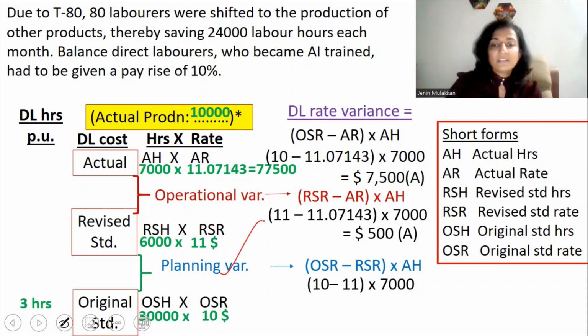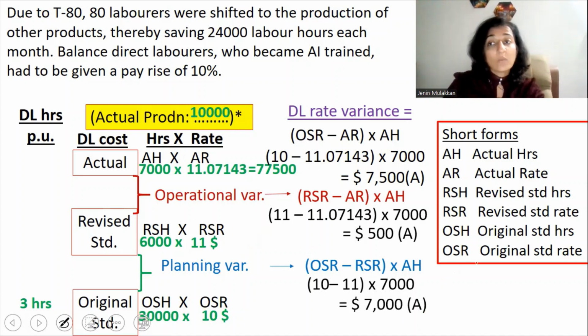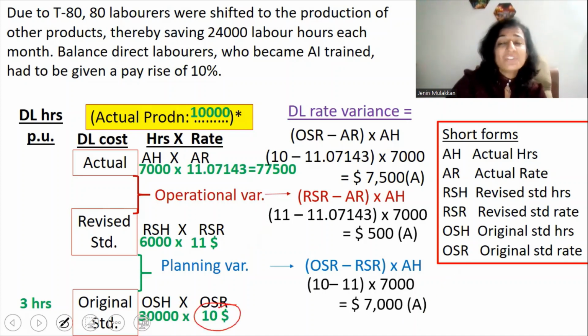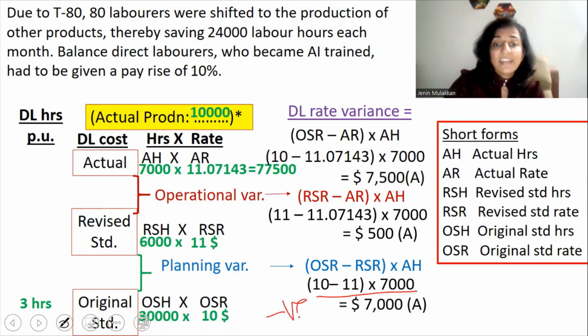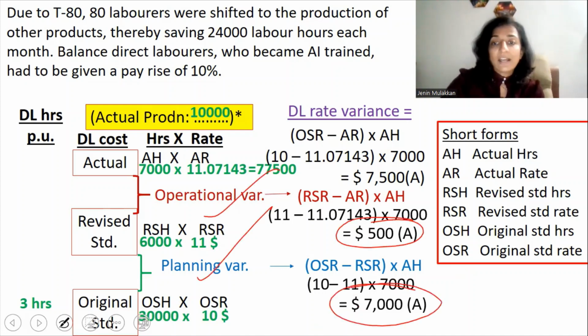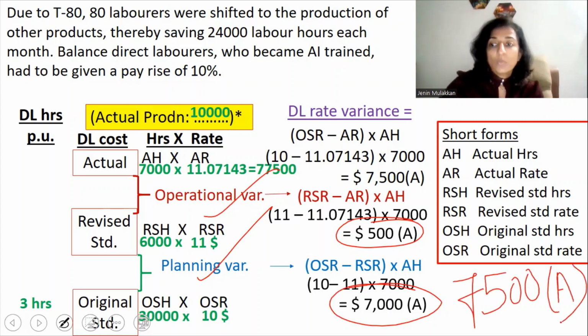And as for the planning variance, it works out to $7,000 adverse. Why is it adverse? Because the original rate was just $10. But when we had to revise, we had to pay $11 per hour to the laborers. So that is causing the adverse variance. And even when you solve this, you end up with a negative balance. So you can confirm that the variance is adverse. And if you have to cross-check, operational variance $500 adverse plus planning variance $7,000 adverse gives a total amount of $7,500 adverse, which is exactly tallying with the direct labor rate variance in total.